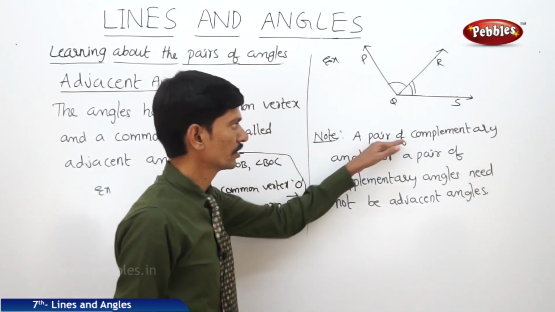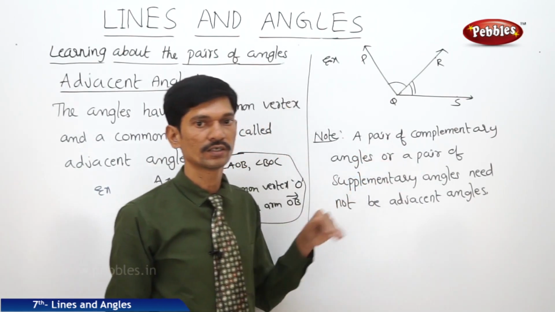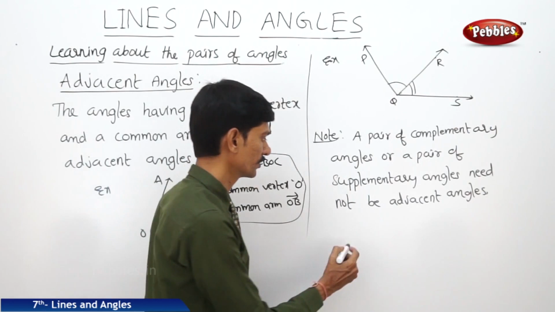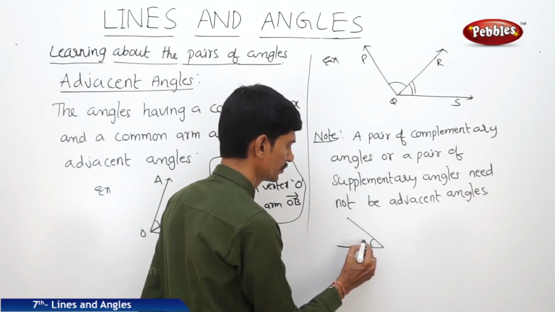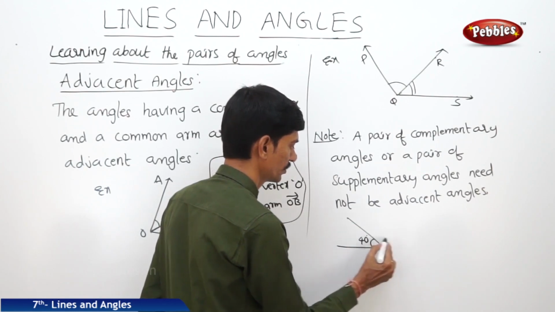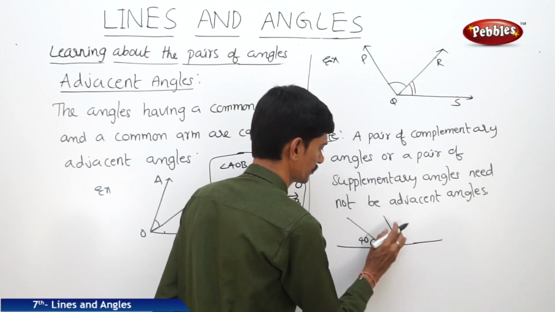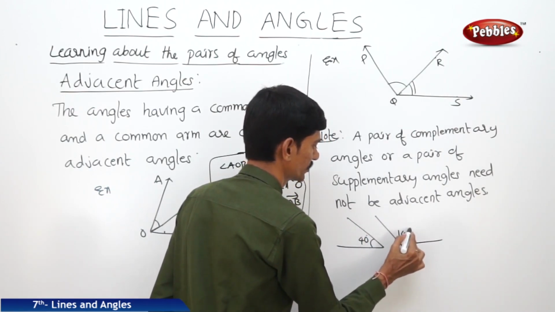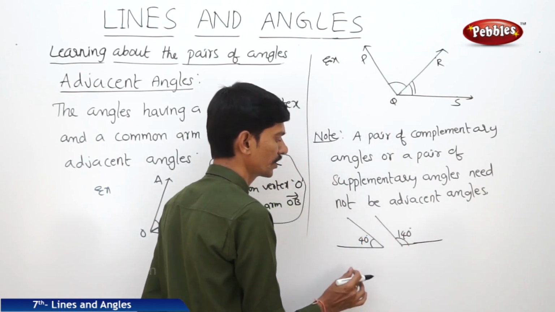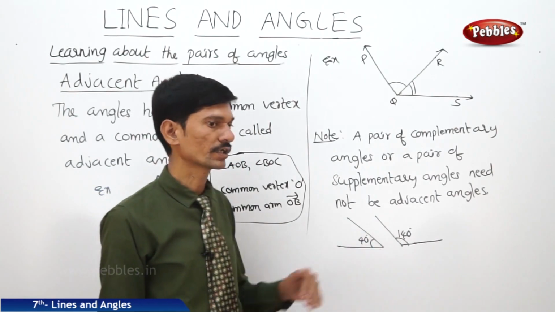For example, this angle is 40 degrees and the other angle is 140 degrees. So they are supplementary angles because their sum is 180 degrees, but they are not adjacent angles.